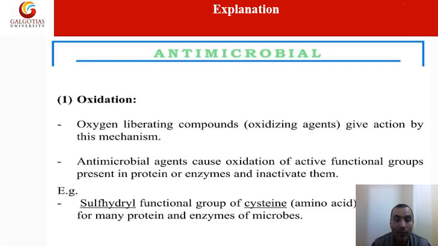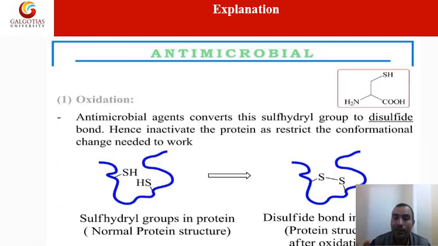For example, the sulfhydryl functional group of the cysteine amino acid in many proteins and enzymes of microbes can be oxidized, and that can kill the microbes. The antimicrobial agent converts this sulfhydryl group into a disulfide bond, hence inactivating the protein and restricting the conformational changes needed to work.